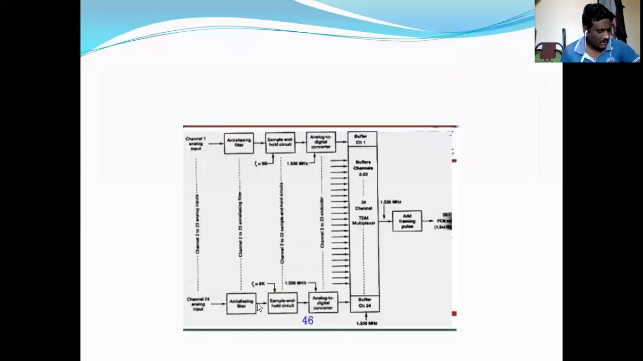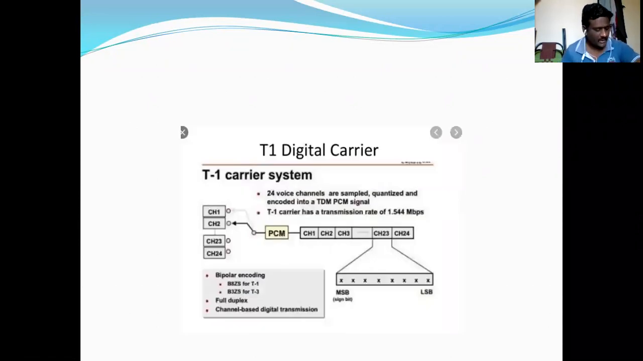Now, in the T1 digital carrier system, we use time division multiplexing of PCM encoded channels, or encoded samples from the 24 voice band channels, for transmission over a single metallic wire or optical fiber transmission line. Already we know that we are considering 24 channels.